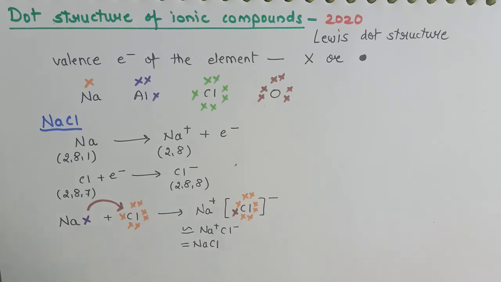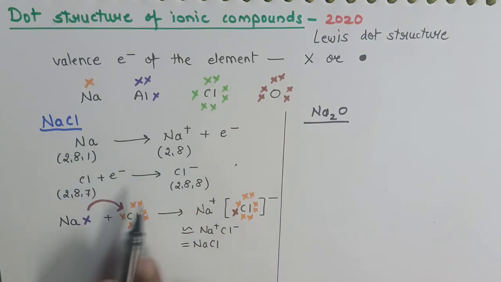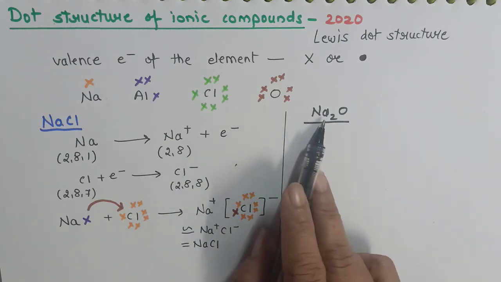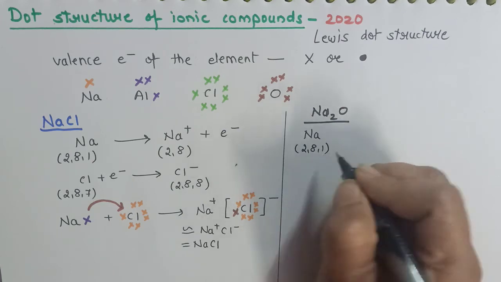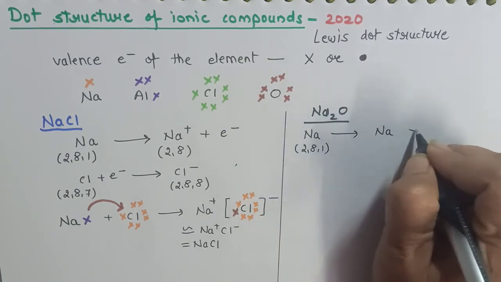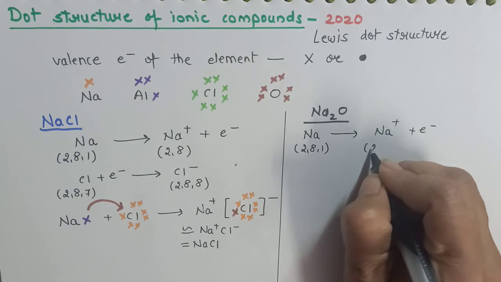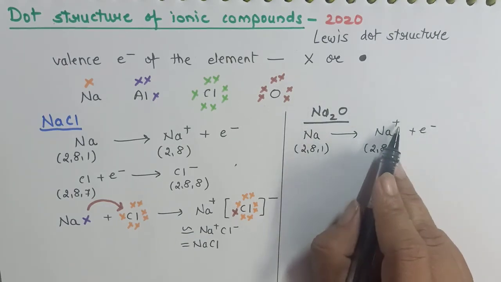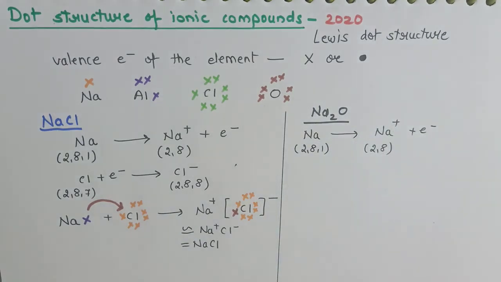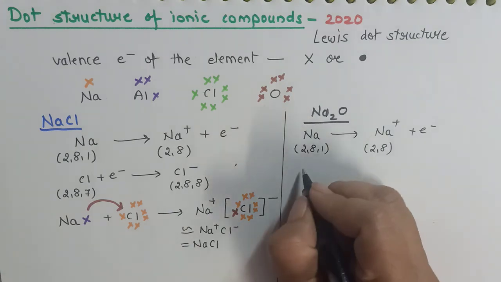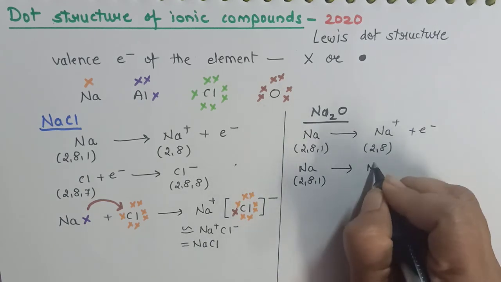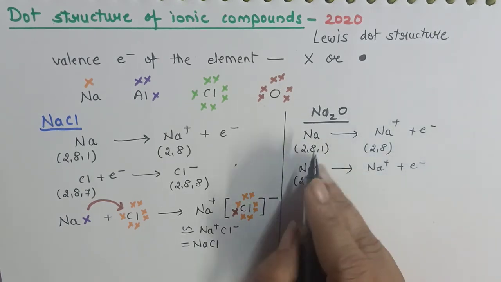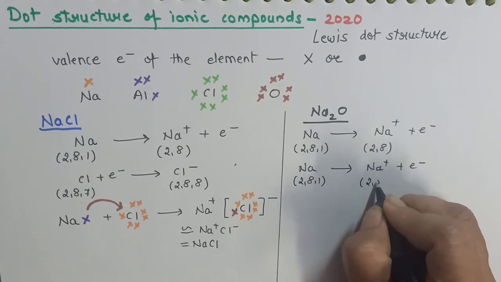Let us discuss one more example. What is the first step? To show the formation of cation and anion. But here there are 2 sodium atoms, so I will represent 2 sodium cations. It loses an electron and forms a cation. Do not forget to show the charges. If you forget to show the charges, you will lose the marks. Now since there are 2 atoms, I will represent 2 atoms here. We cannot represent it in one equation.